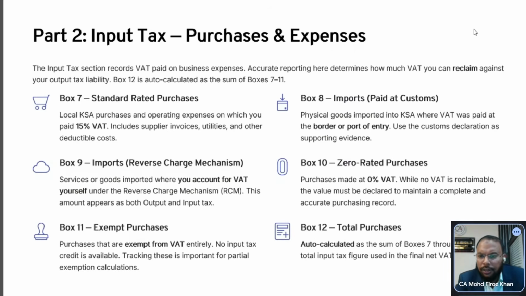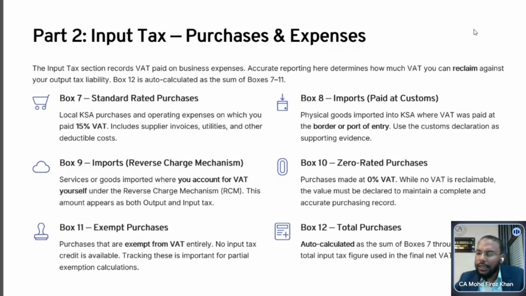Regarding imports, if you are importing any goods and clearing goods in the KSA, at that time you have to pay instantly to the government of KSA. That will come here as import, because there are two types of import. One type of import is coming here in box 8. Box 8 is where you imported goods and made the payment instantly upfront.